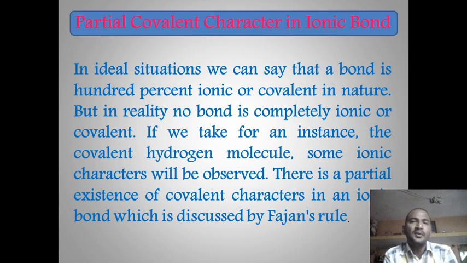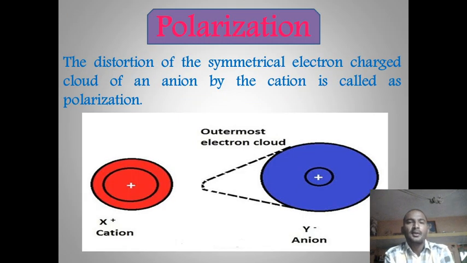And this partial covalent character can be predicted by using a concept which is called polarization. So what is meant by polarization? It is the distortion of the symmetrical electron cloud of an anion by a cation. It is called polarization.